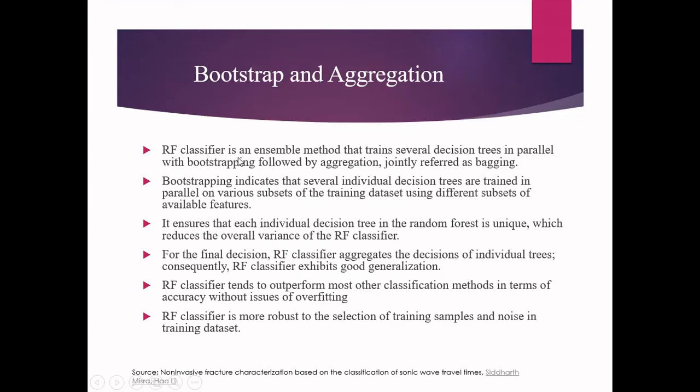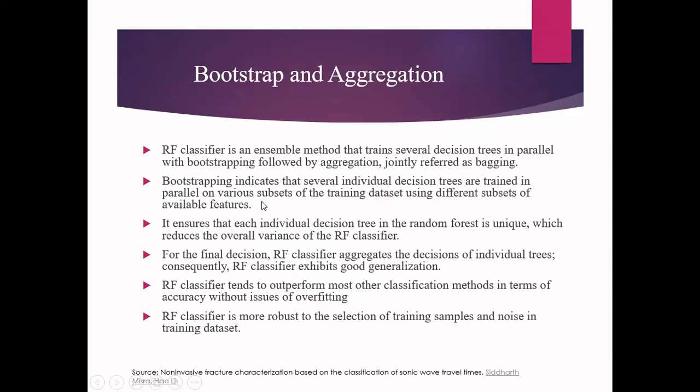So the random forest classifier is an ensemble method that trains several decision trees in parallel, with first bootstrapping followed by aggregation. And this entire process is jointly called bagging. Bootstrapping indicates that several individual decision trees are trained in parallel on various subsets of the training data set using different subsets of available features.